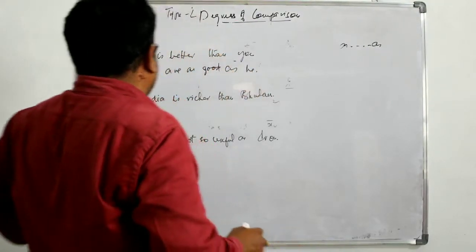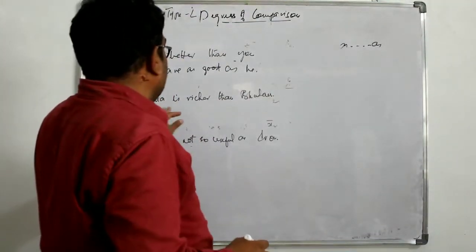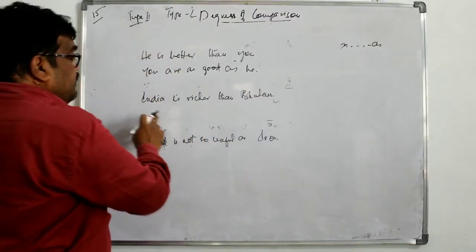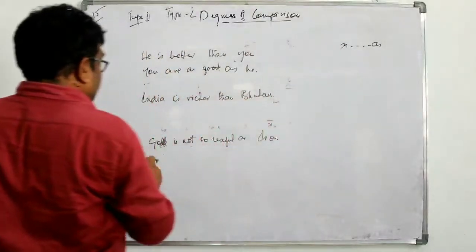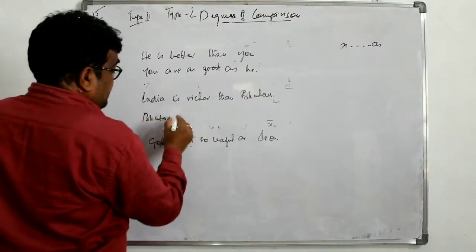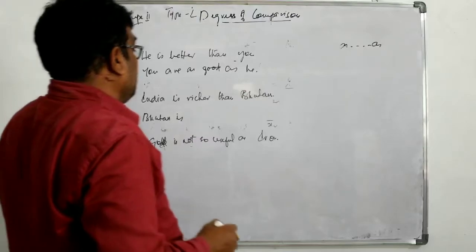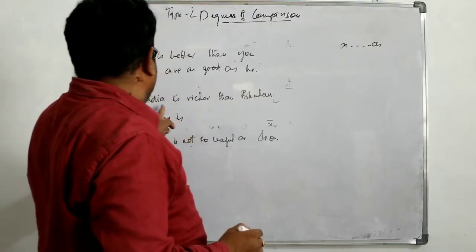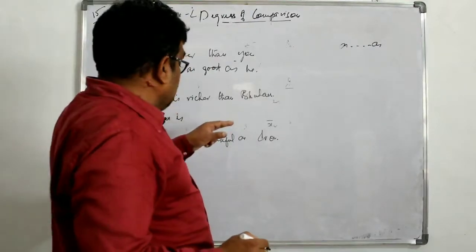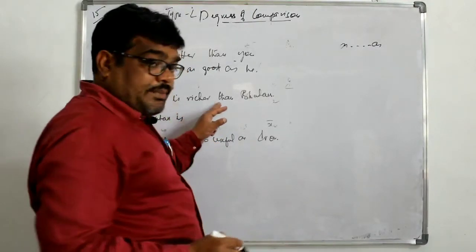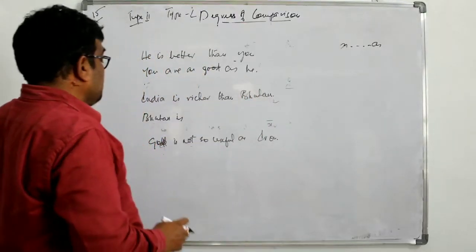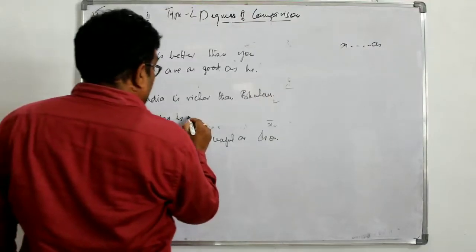We have skipped that. Another example, India is richer than Bhutan, because it is compared between India and Bhutan. Bhutan comes in the front. In comparative, Bhutan, same singular, is. It is in affirmative. It is comparative affirmative sentence. In positive it becomes negative. So Bhutan is not.